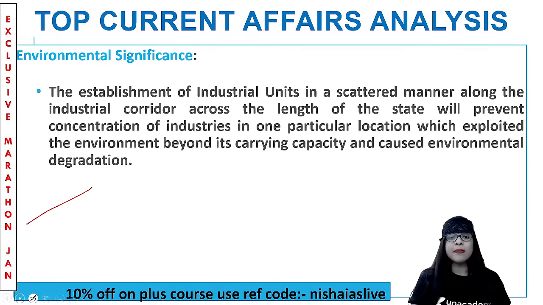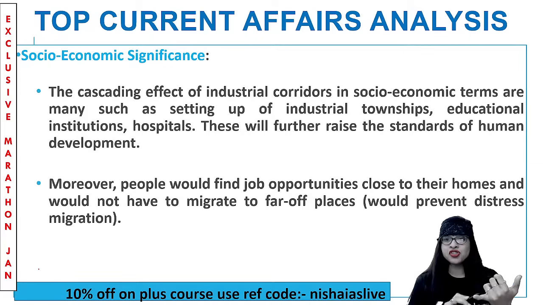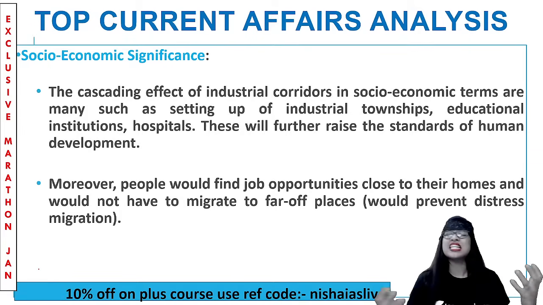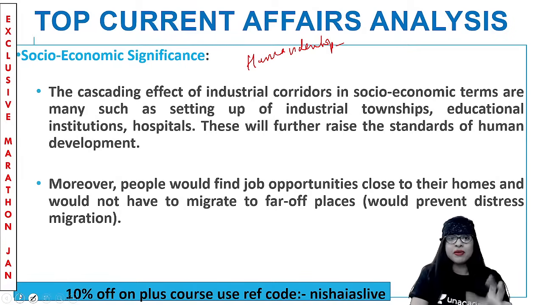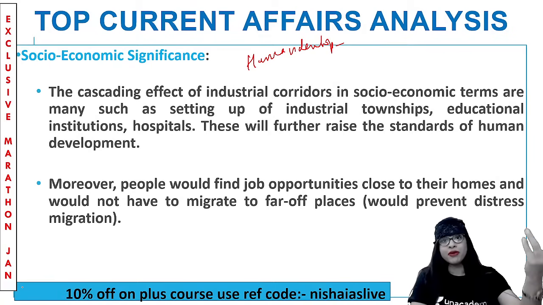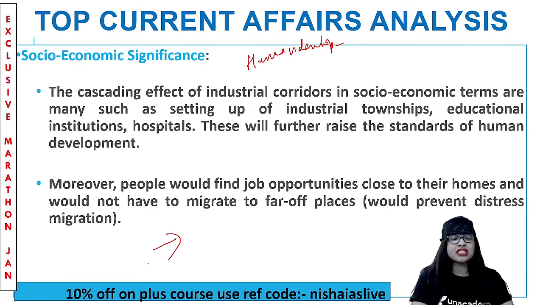So these are the environmental significance to be understood. What about the socio-economic significance? Very simple. When an industrial corridor is coming up, obviously the area will develop. Your industrial township, the educational institutions, hospitals, all the facilities will start increasing. And people are also getting employment. They get an income. So what happened? The living standard of the people increases. So human development is actually happening there. Clear? And you can even prevent migration of people from their homes to far off places because you're getting an employment opportunity there. You're getting an income there. So multiple benefits are put up there.